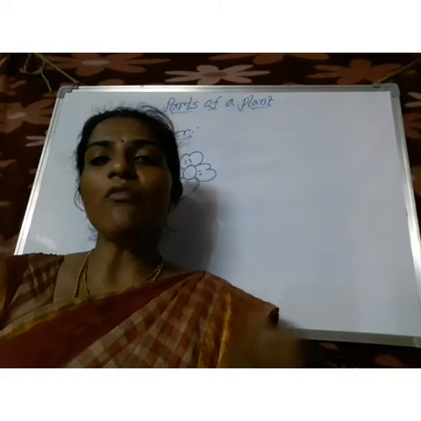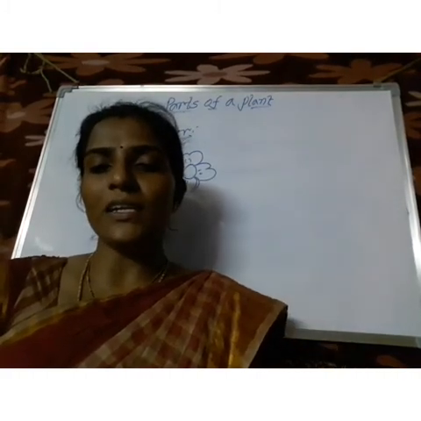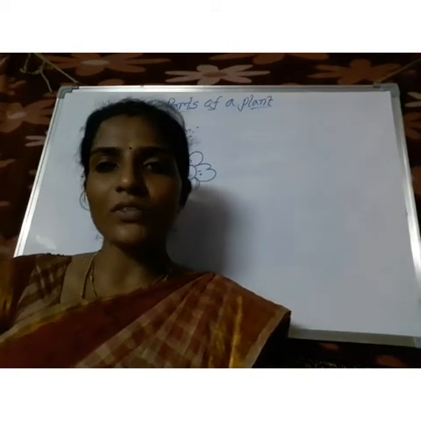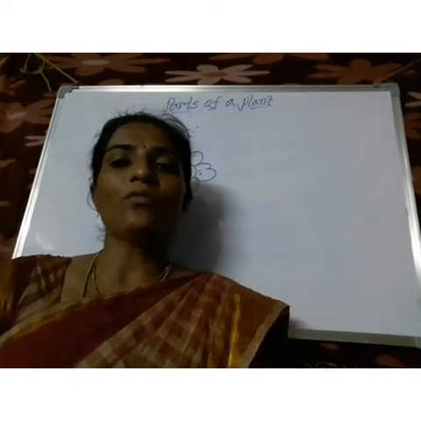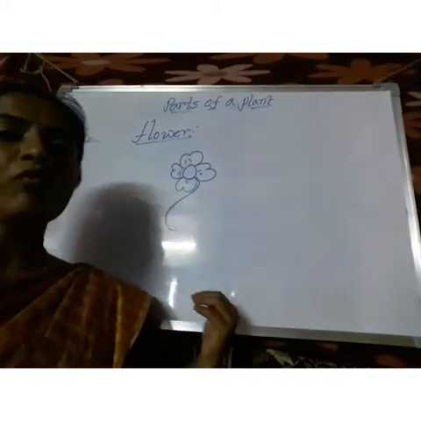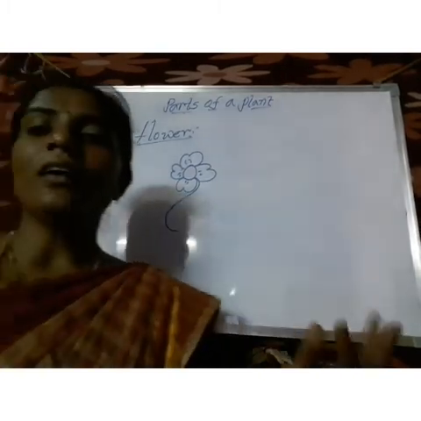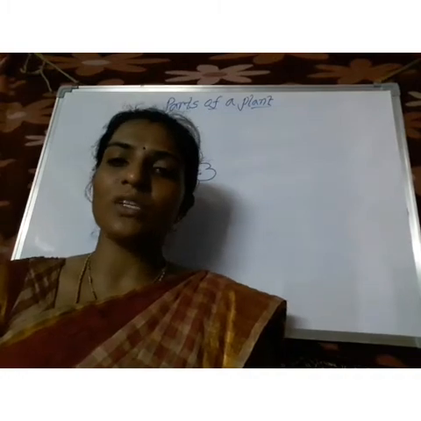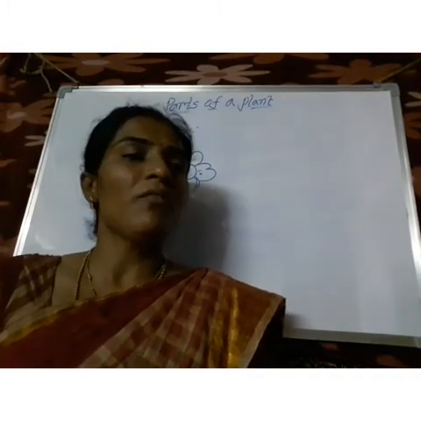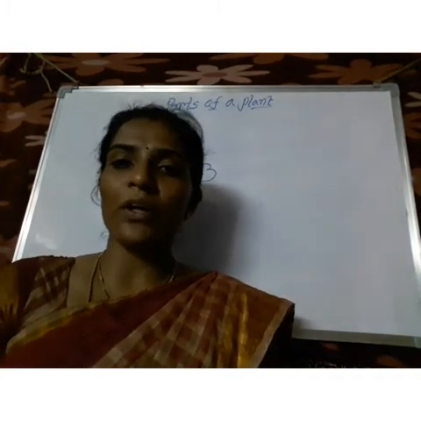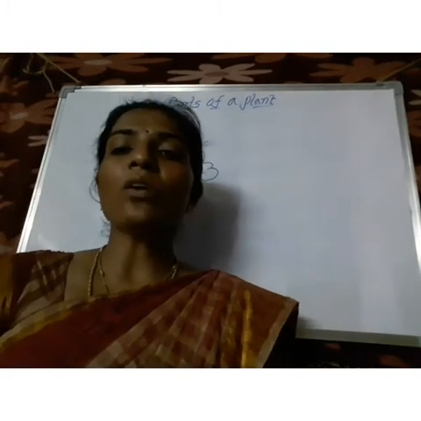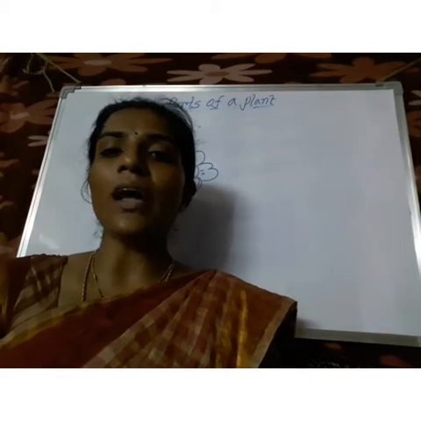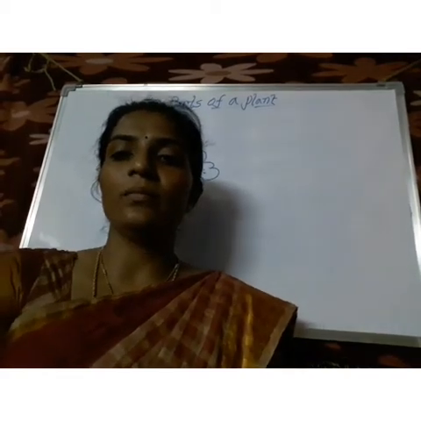And what are the flower stored items that we are eating? Cauliflower and broccoli are flower stored foods. And after that, what is the function of a flower? The main function of the flower is that it helps in reproduction. The flowers help in reproduction through the process of pollination. In your later classes you can learn about pollination.